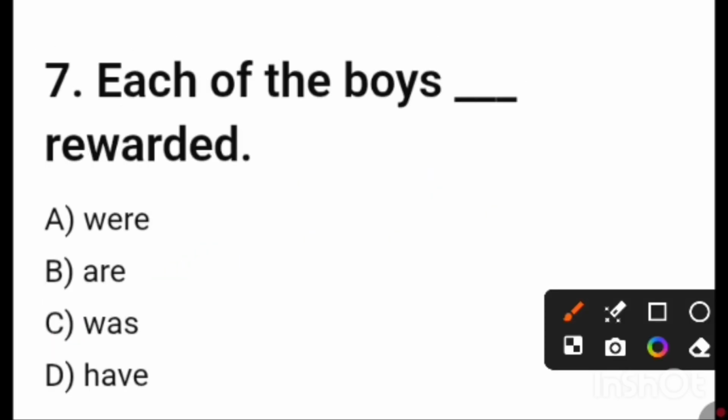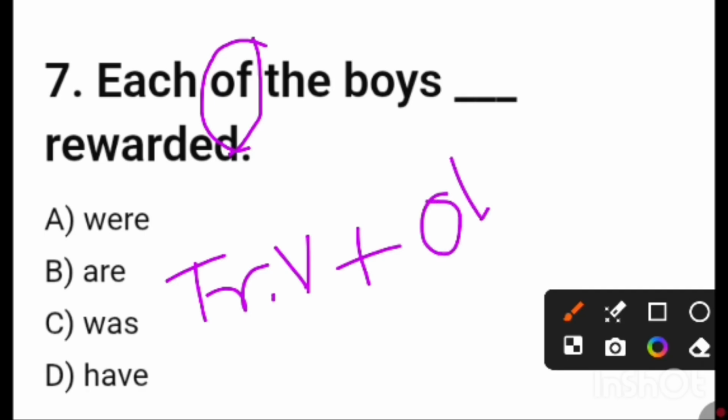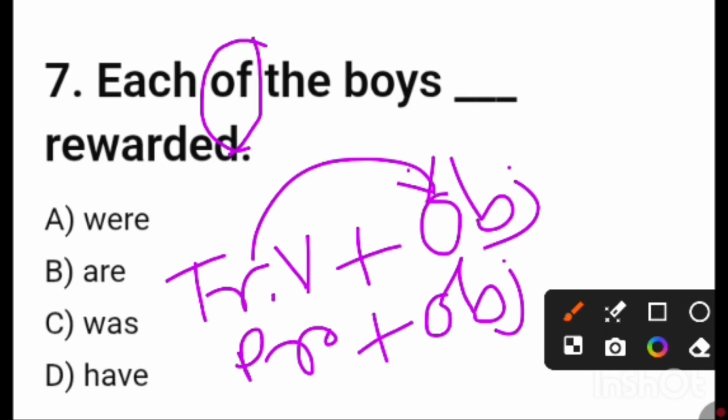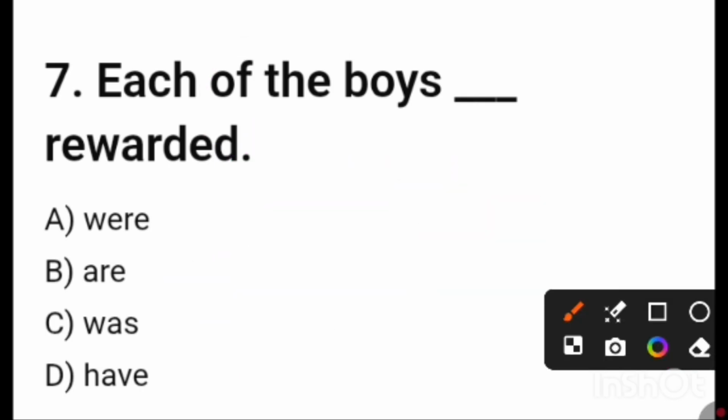Friends, question number 7, you can see it is written "each of the boys blank space rewarded." We have to choose the actual verb. Here you can see one thing: "of" is a preposition. My dear friends, if we write down any kind of transitive verb in a sentence, after that we have to write down its object. In the same way, if we write down any preposition, after that we have to provide its object, and obviously the object will be a noun or pronoun. So here "of" is the preposition, and after "of" there is this noun phrase, the boys, which is the object of this preposition.